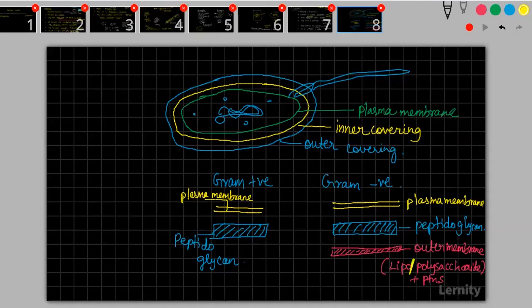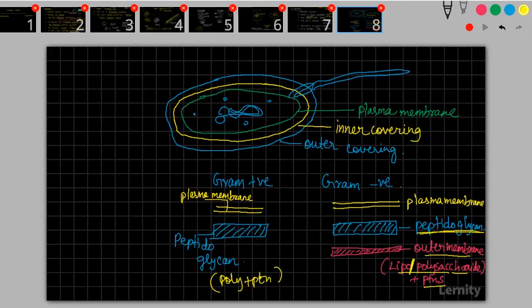So here, if you're going to talk about peptidoglycan, peptidoglycan is made up of polysaccharide plus protein. Here, this structure, outer membrane, is made up of lipopolysaccharide and proteins. Okay, lipids are also called as fats, correct? Lipids and fats mean the same thing.